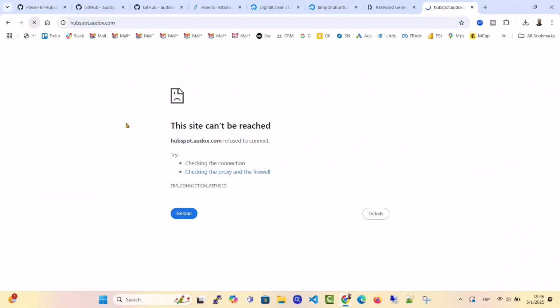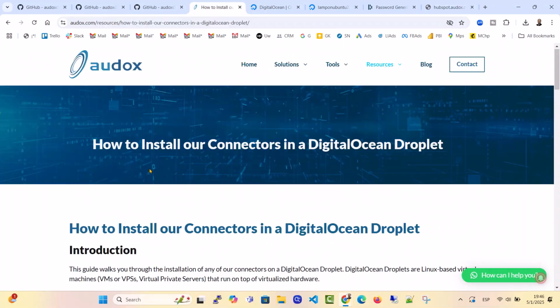Visit your subdomain in a browser, in our case, hubspot.odocs.com. If everything is set up correctly, you'll see an error message like this. Don't worry, that's expected. It means the connector is working, but you're not authenticated yet. Authentication will be sent when you connect from Power BI. And that's it. You've successfully installed our connector on a DigitalOcean Droplet.